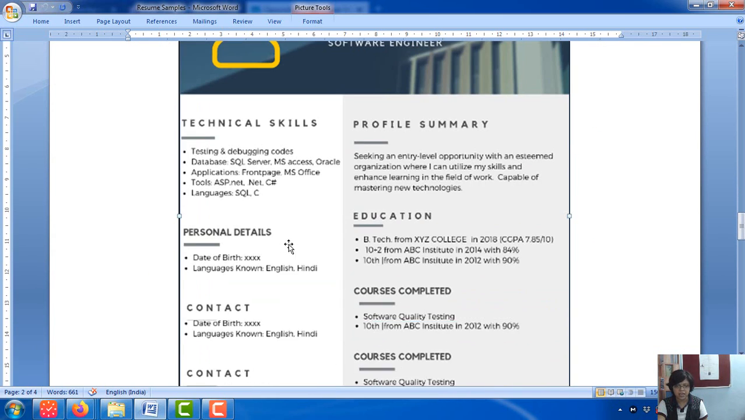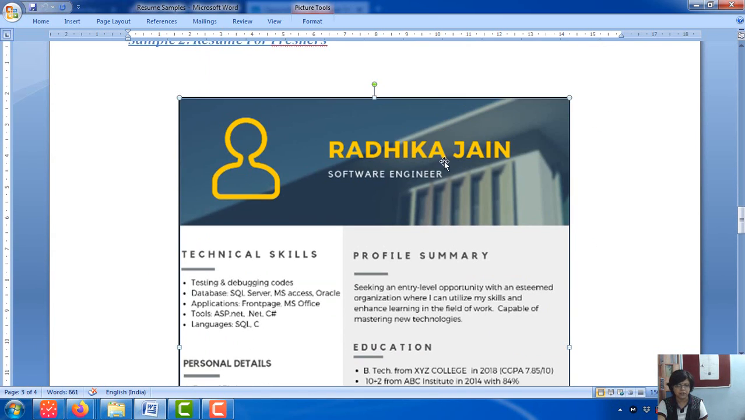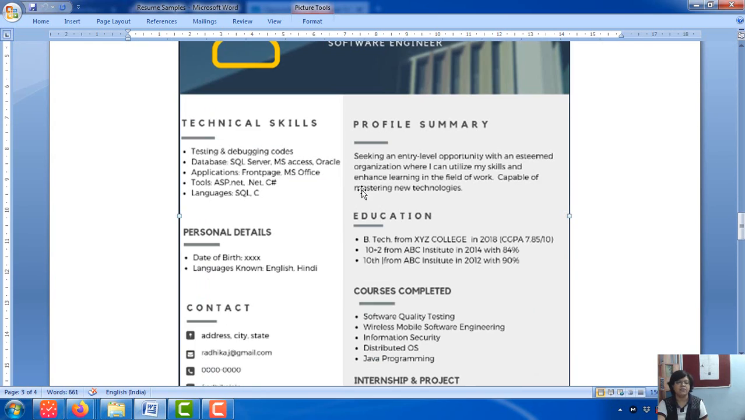The same CV has been structured in a different way. When a person gives a header like this, with a photo and a name and a designation, it is as if you are telling the world that you are established in this field, and this background gives a personal glimpse into your life.